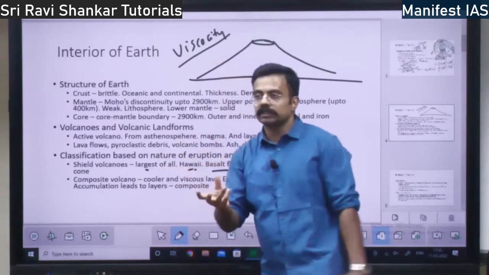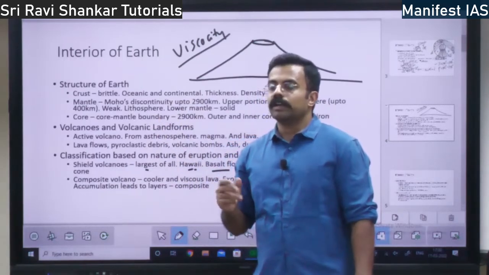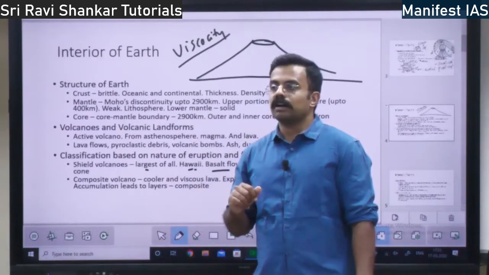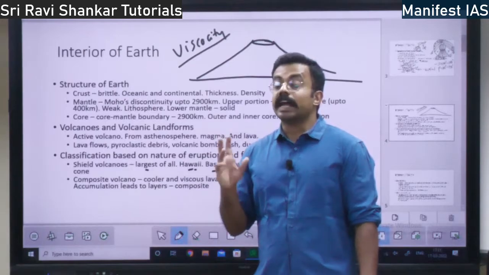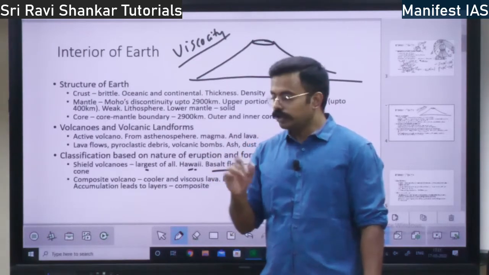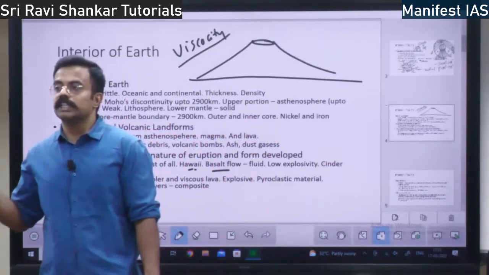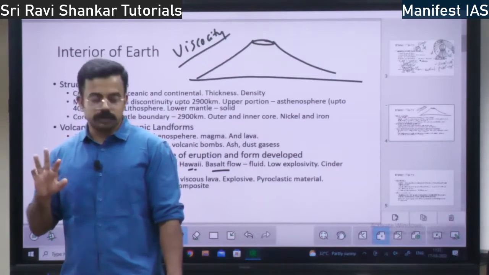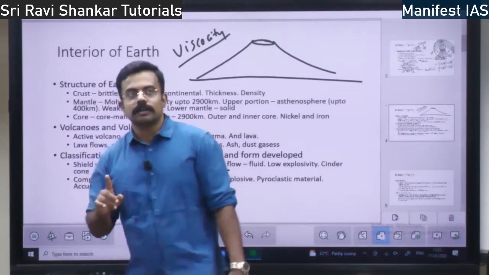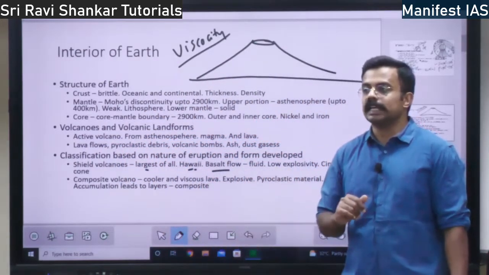If the material that comes out of the volcano is in a very fluid form, it is low viscosity. If it is thick, it is called high viscosity. Castor oil is highly viscous because it does not flow easily, whereas water is low viscosity because it will flow easily, right?